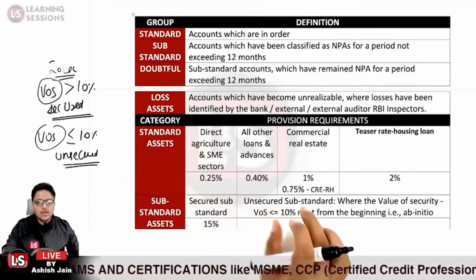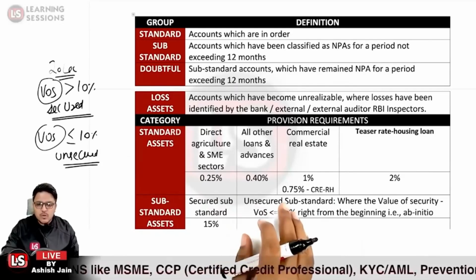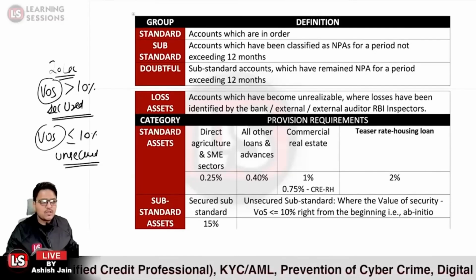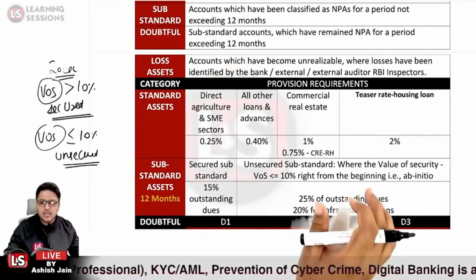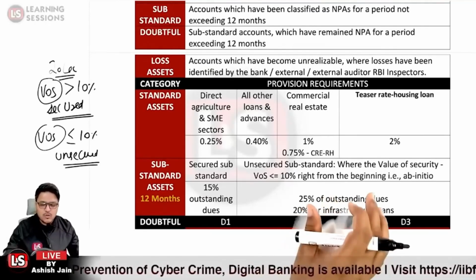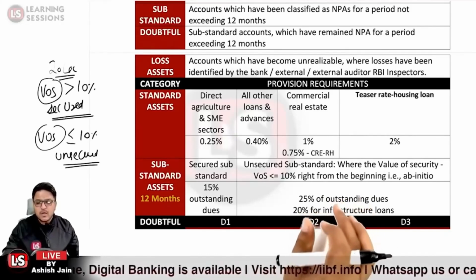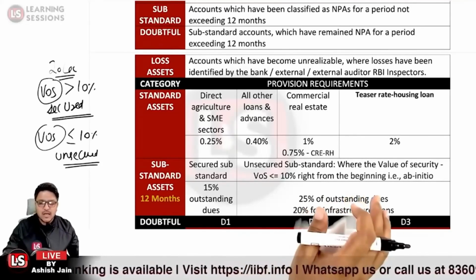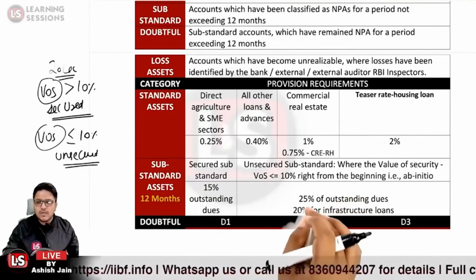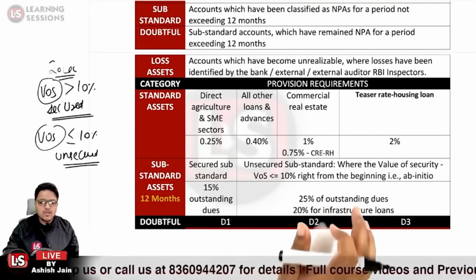Now for the secured substandard loan account, 15% of the provision is to be maintained. And for the unsecured substandard loan account, 25% of the outstanding balance is to be provided. Further, if the loan account is related to an infrastructure loan, 20% of the provision is to be created.